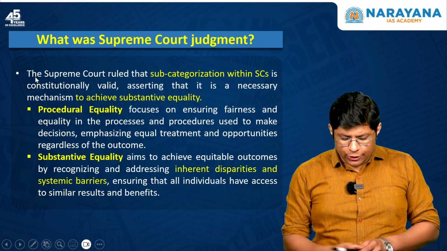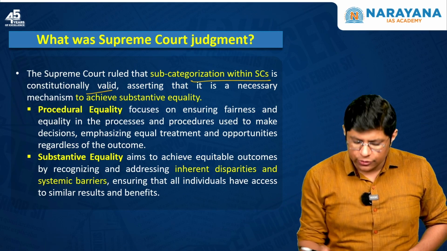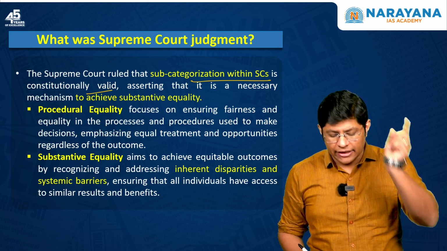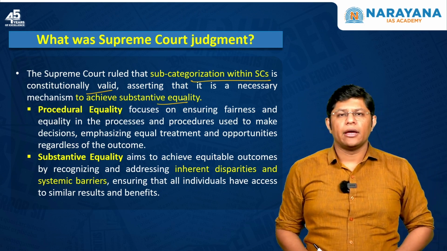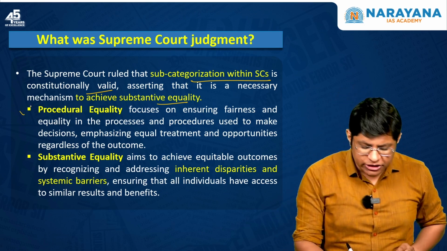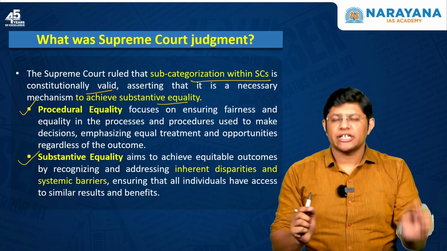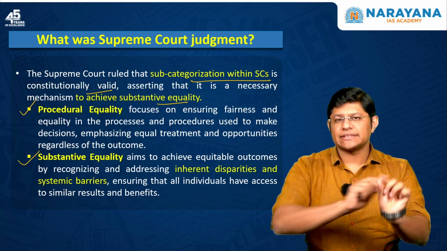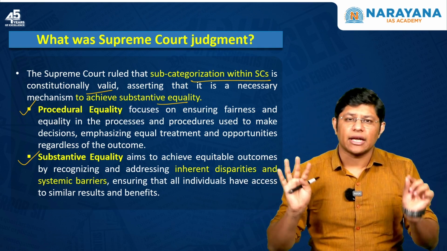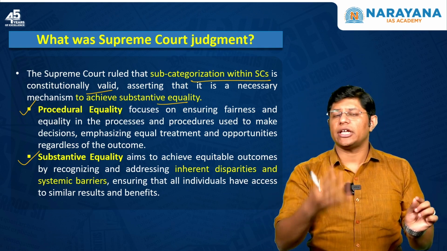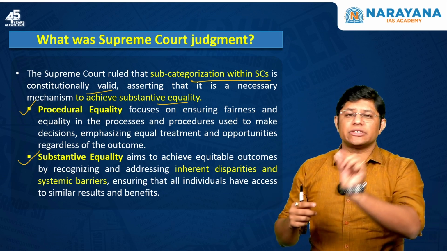Now, as I told you, the Supreme Court has ruled that subcategorization is constitutionally valid. Why? Because this subcategorization helps achieve substantive equality. There are two types of equality, procedural and substantive. What is procedural? Procedural equality says that law is the same for everyone. The law doesn't differentiate between high class and lower class. It doesn't matter if you are socially and educationally empowered or disempowered. The law will treat you the same.